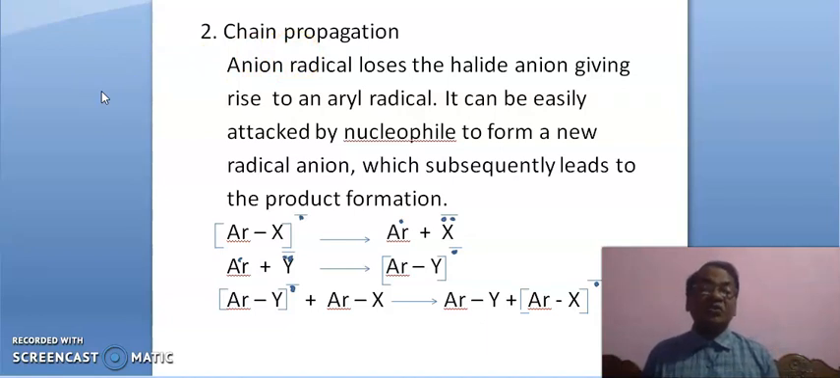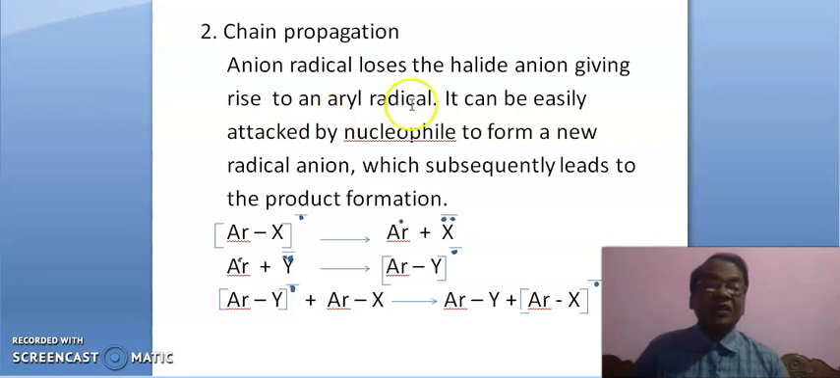When substrate molecule or nucleophile, either of the two or both, are consumed, both are exhausted, then the reaction will soon stop. That is chain termination. At the termination step, suppose two aryl radicals or several aryl radicals are there, they will combine together to give biaryl, that is biphenyl. Okay. Then what happened here?